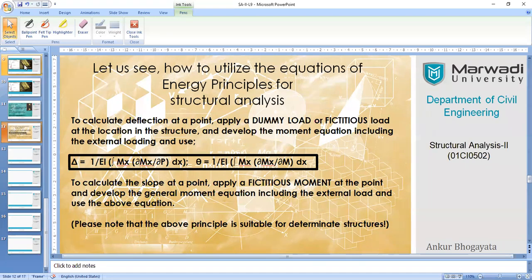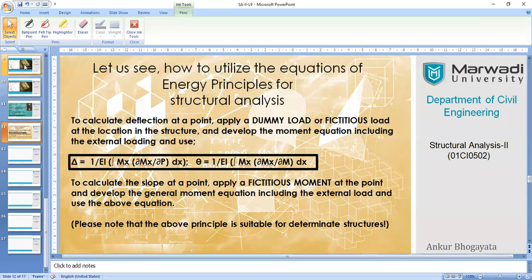The deflection is expressed as the integration over the given length of the member. It may be the complete length or it may be a segment of the total length. So along a given length, if you take a generalized moment equation and then take the partial derivative of that equation with respect to the corresponding force which is causing the moment, it will give you the deflection at that point.